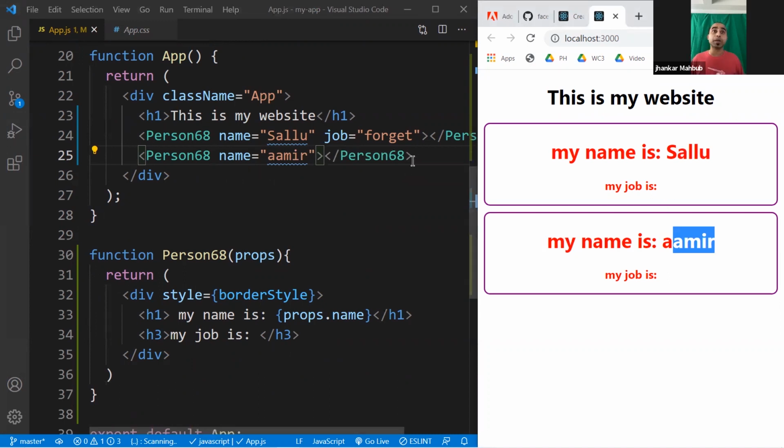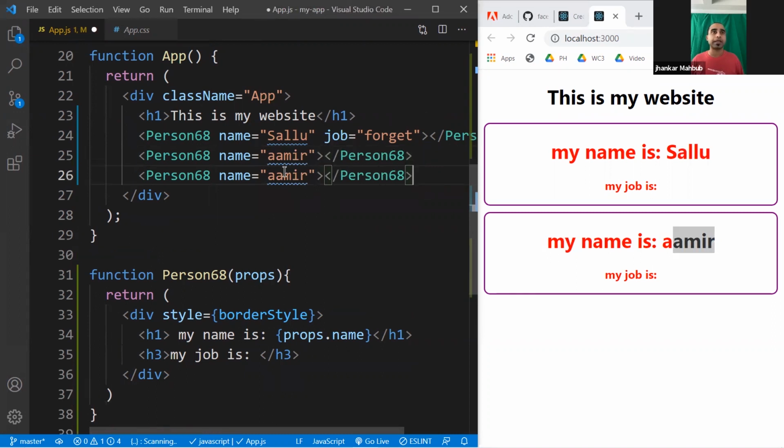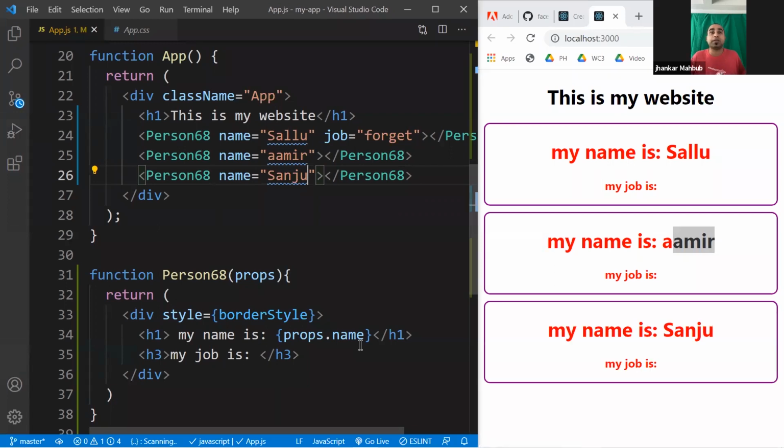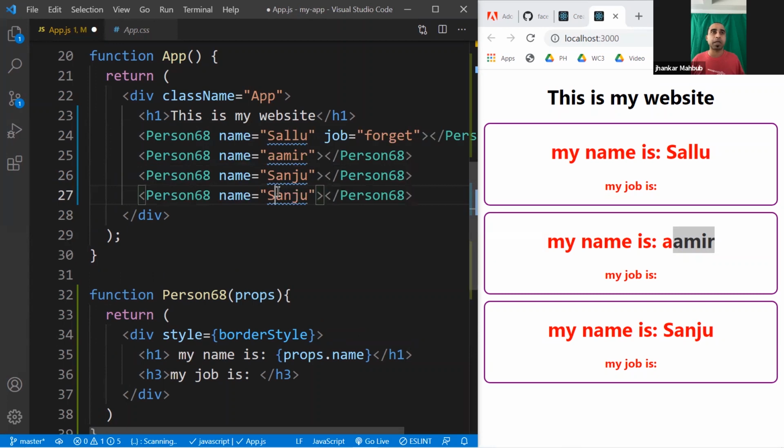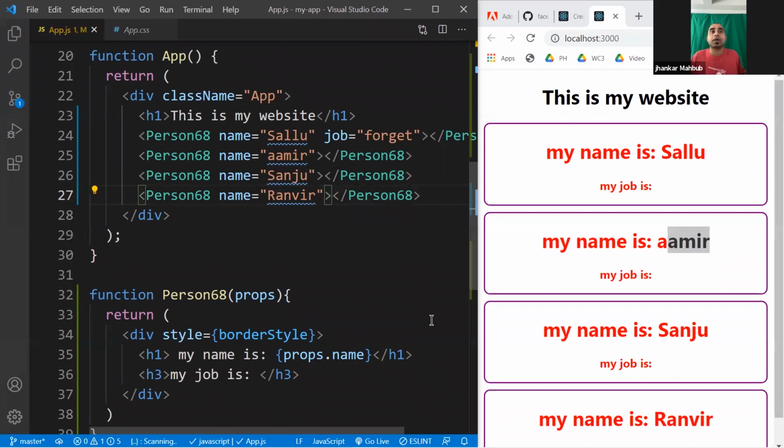If you want, you can actually create more. For example, I just do this, and instead of Amir, maybe I will do Sanju. I just have another one. And if I want another one, I just create another one. Maybe this one could be Ranveer. So we achieved similar in look, different in data. And if you want a job, you can definitely add a job.